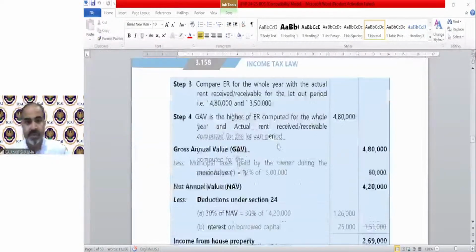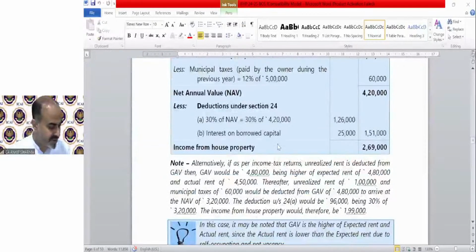Sorry. That was illustration number 7. We just solved it. It's simple. If you're able to find the GAV, all questions are simple in your examination. Now, I'm skipping the.